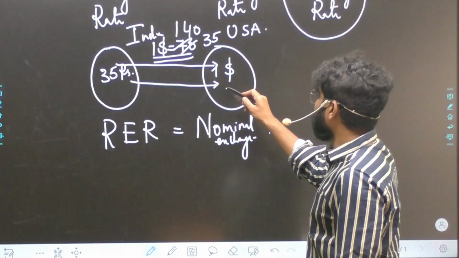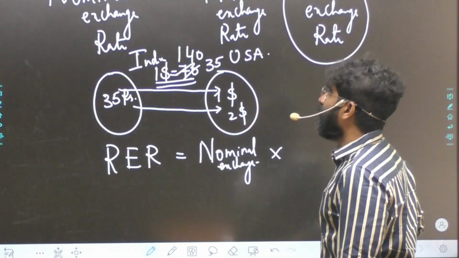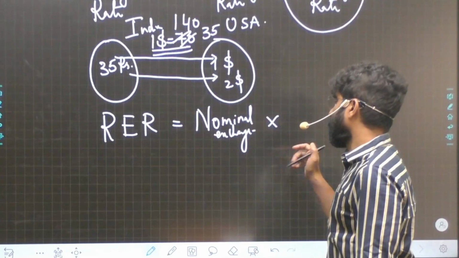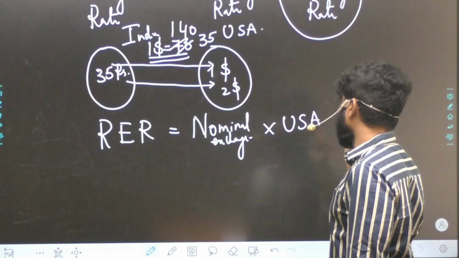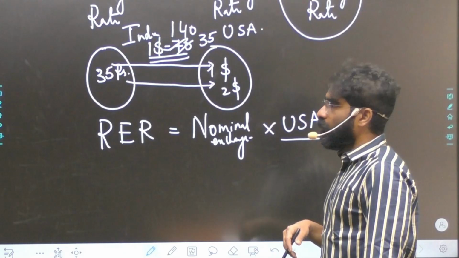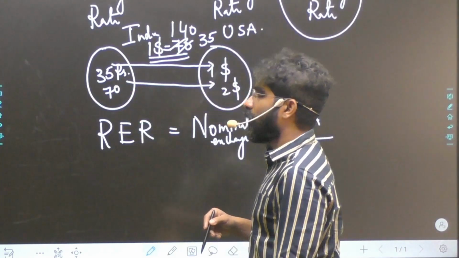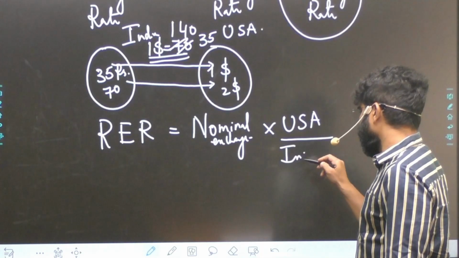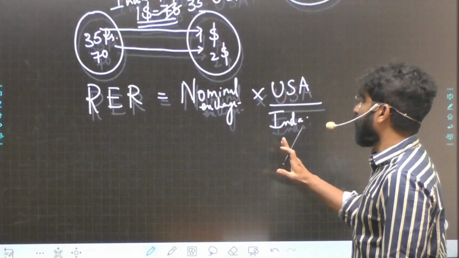So in US, if it is $2, then they will buy more ice creams from India. So it is directly proportional to the US price, and inversely proportional to the price in India. Suppose the ice cream becomes 70 rupees, then they will not buy our products. So this is what we should understand.